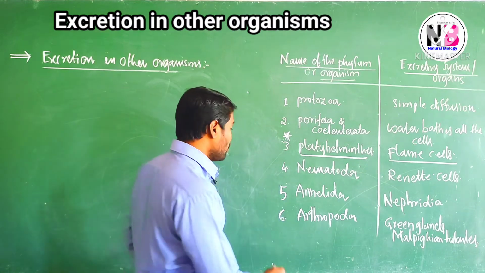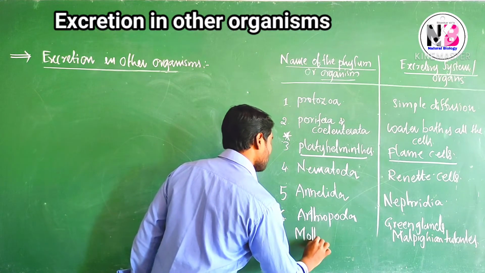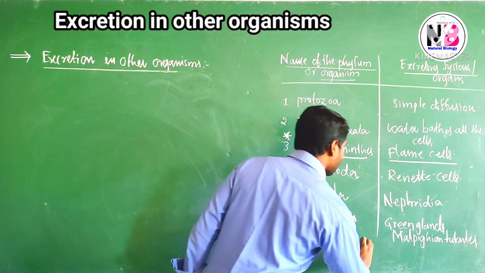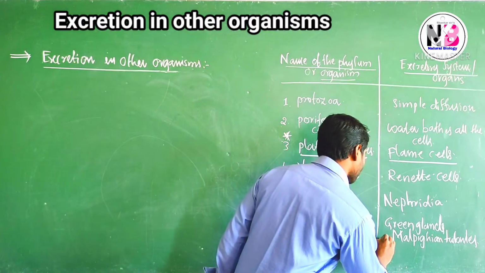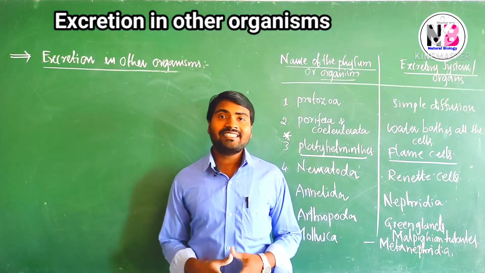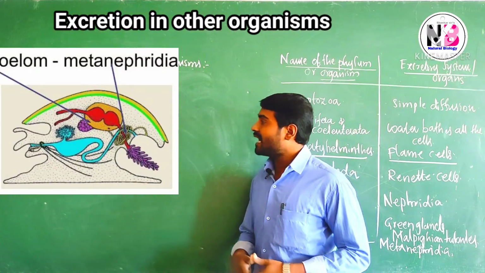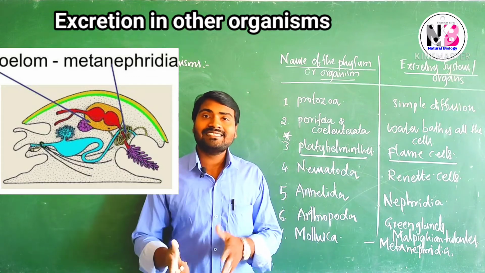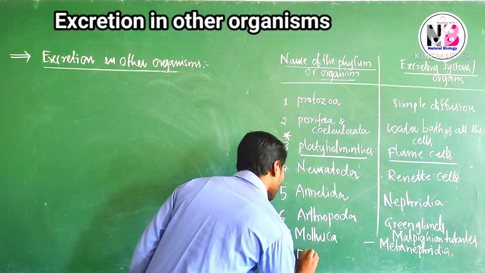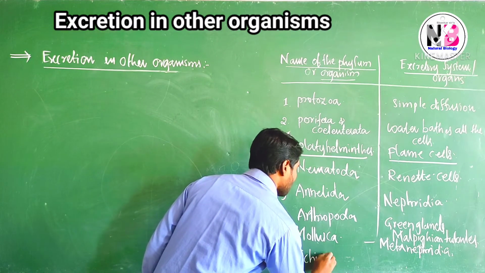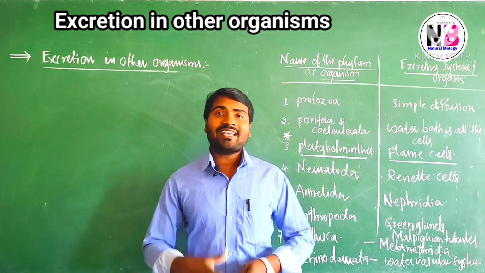Come to one more phylum, that is Mollusca. In Mollusca, we can see metanephridia. This is a picture of metanephridia. It is also involved in excretion. It is the same as nephridia. After Mollusca, Echinodermata. In Echinodermata, we can see the water vascular system.